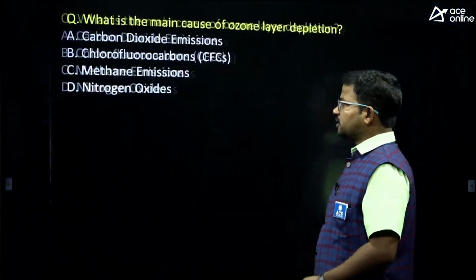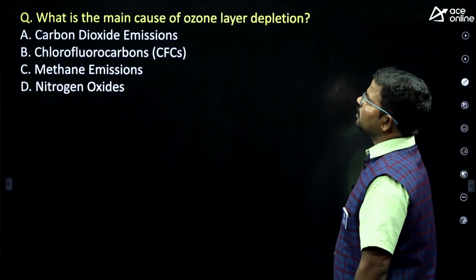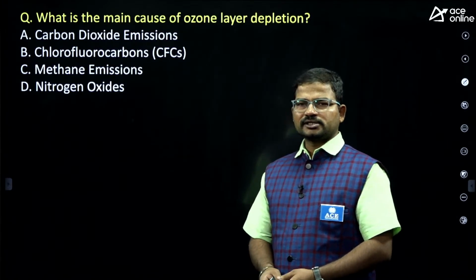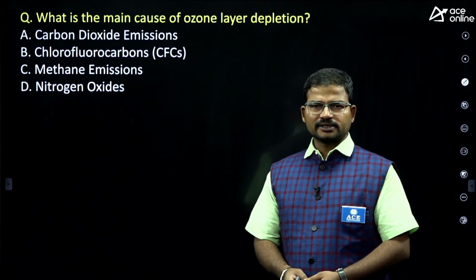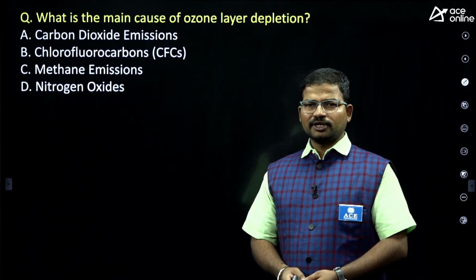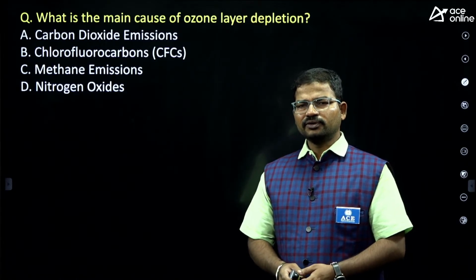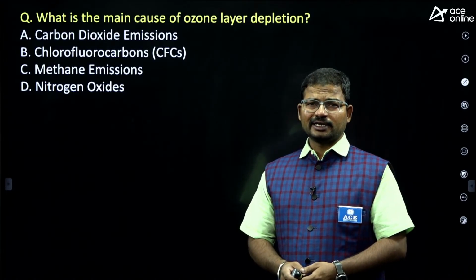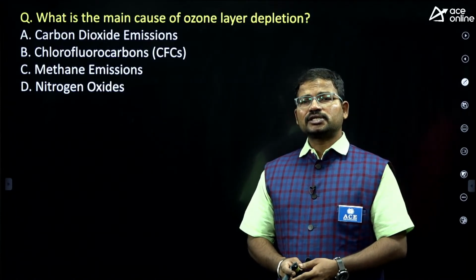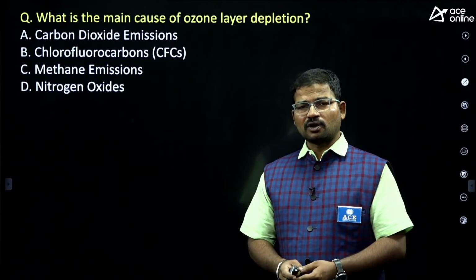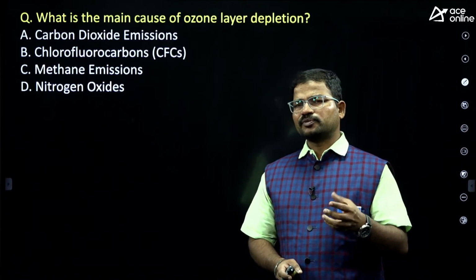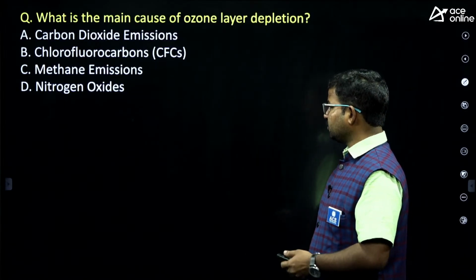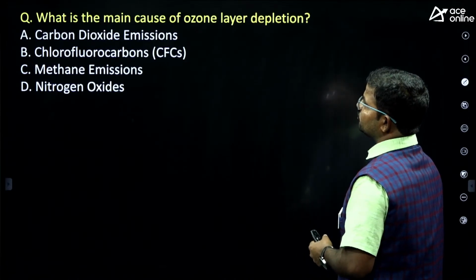So here is the first question. What is the main cause of ozone layer depletion? You will definitely get more than 5 questions from environmental aspects. In every national level examination, they majorly highlight environmental data, like the ozone layer, greenhouse gases, and COP related conferences. If you observe the previous years' data, we get a number of questions from this point of view.